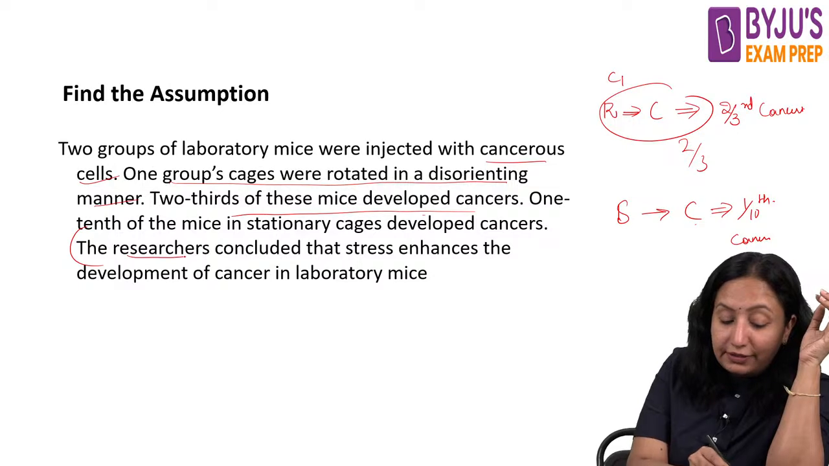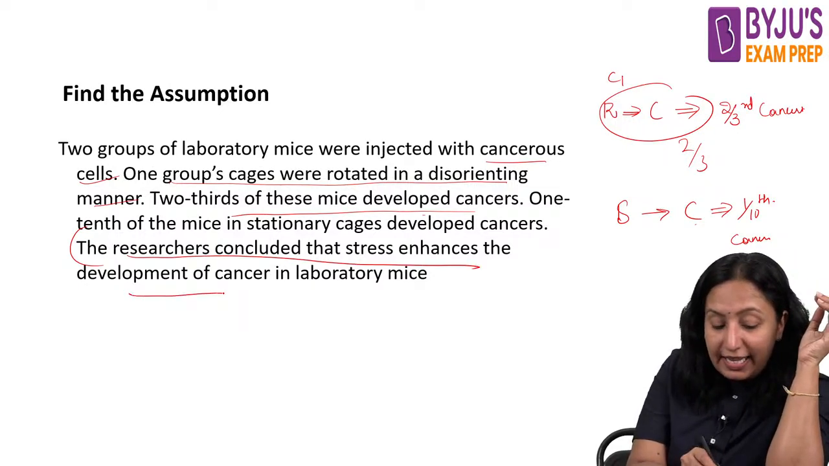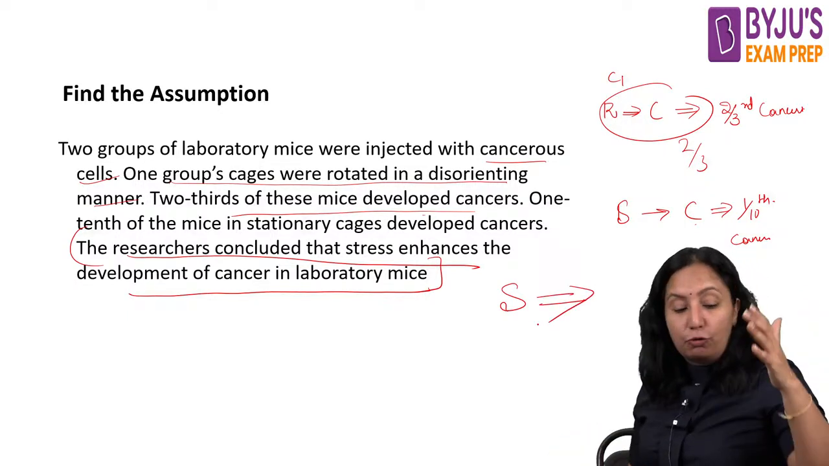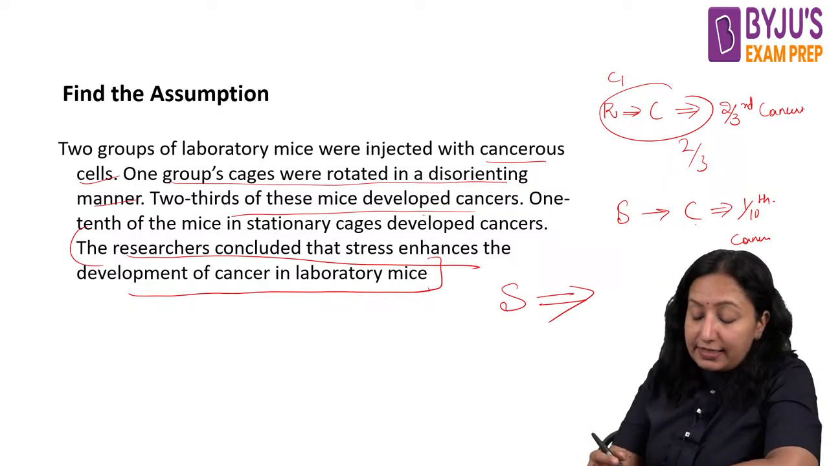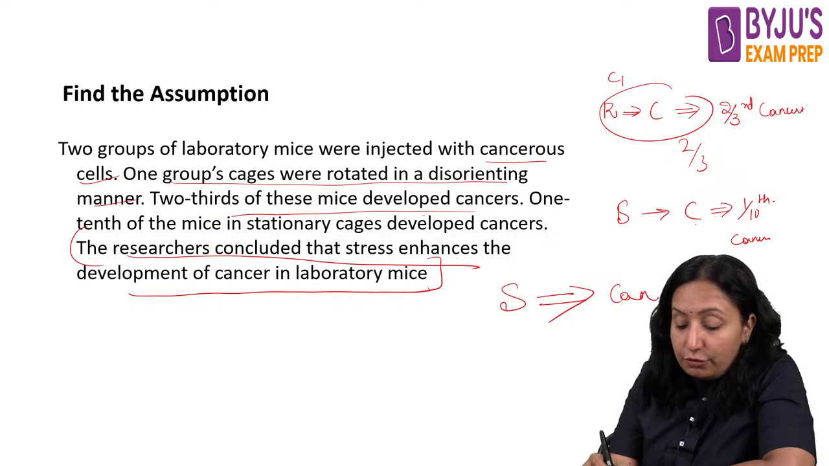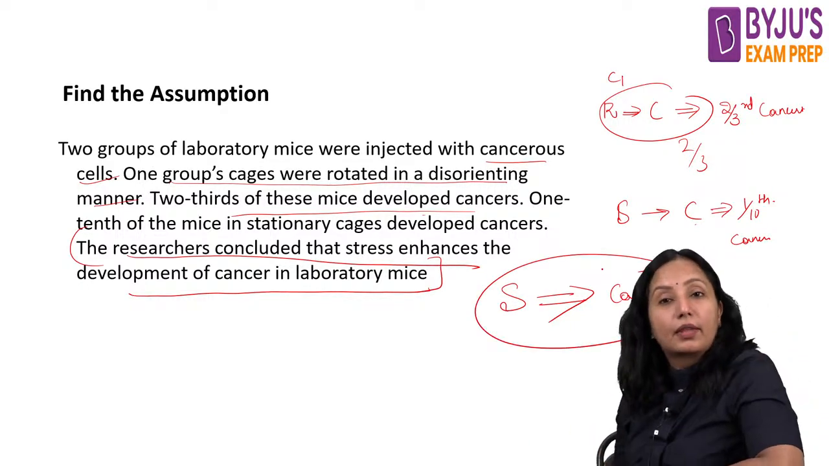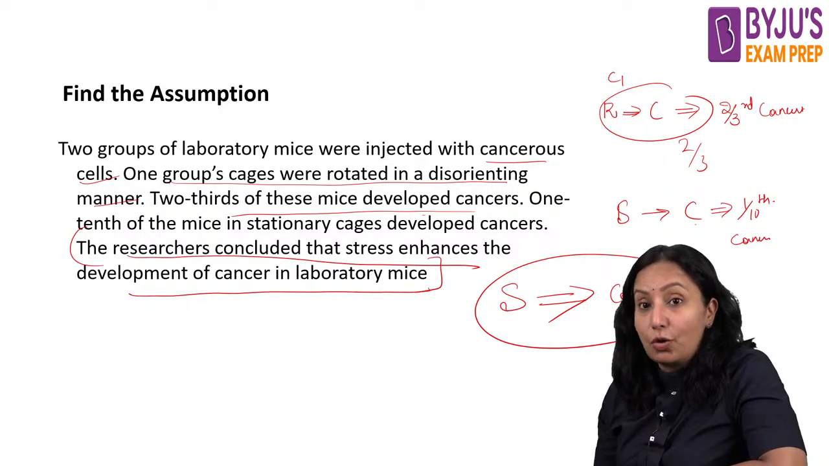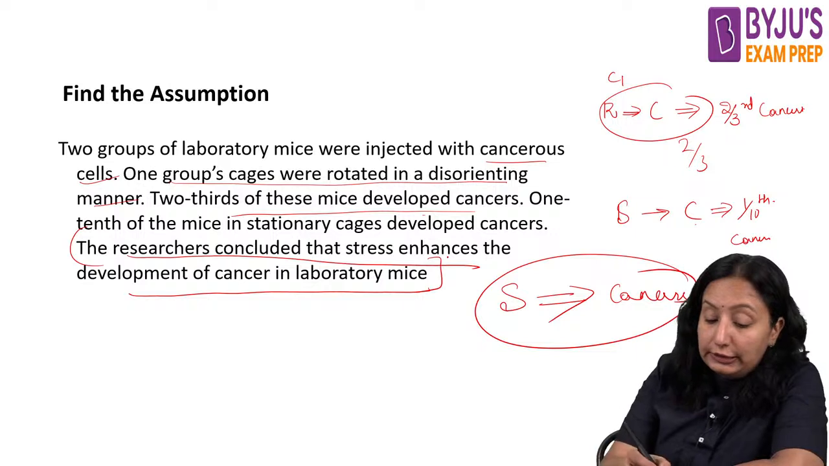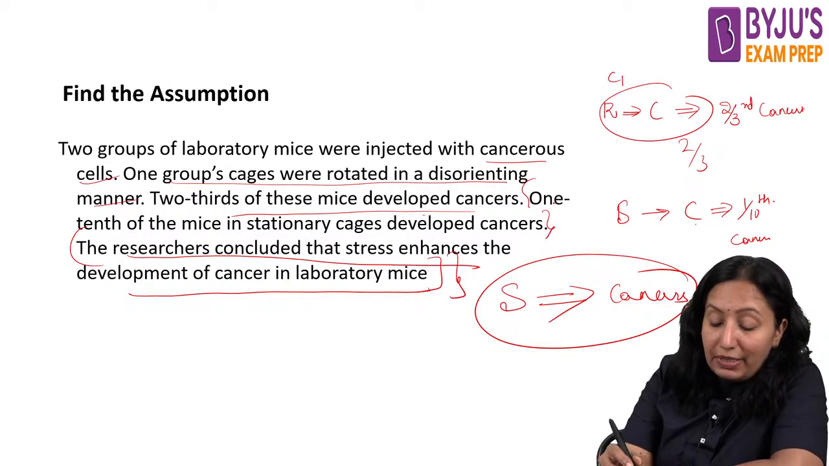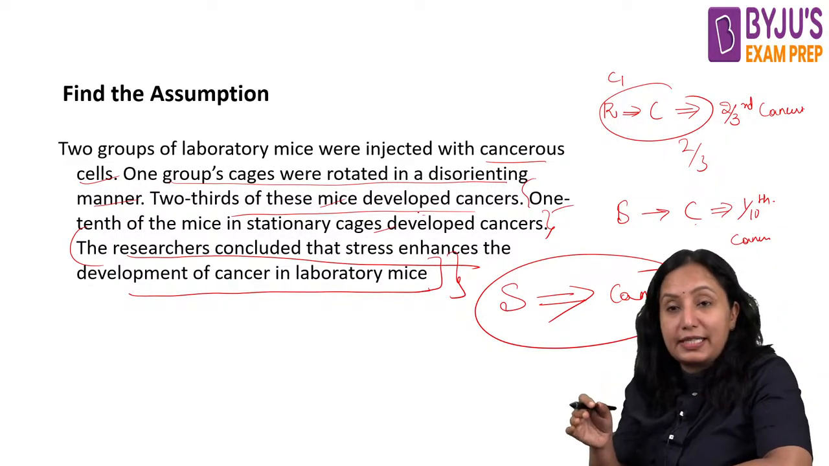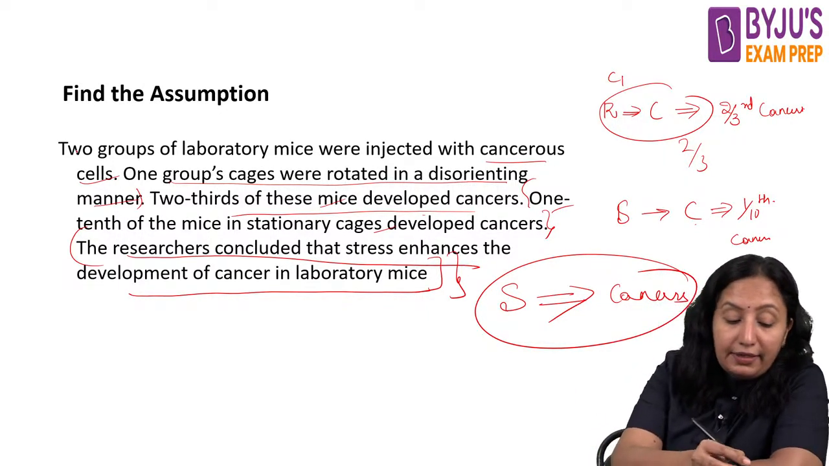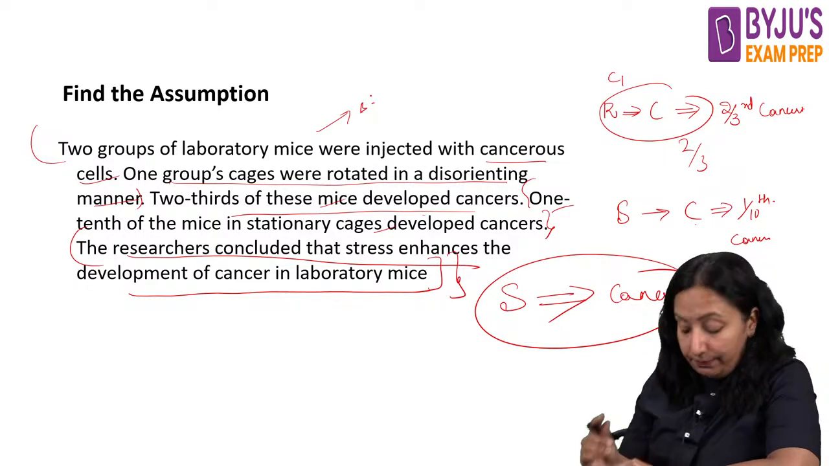So now the researchers conclude that stress enhances the development of cancer. What is the proof that they are saying? The stress basically induces the cancer. That means cancer is usually caused by stress. Okay, that is what they wanted to prove here. So this is the conclusion. Looking at the numbers, we can decide that this conclusion could be taken. So the numbers are the premise, and the rest is background here.